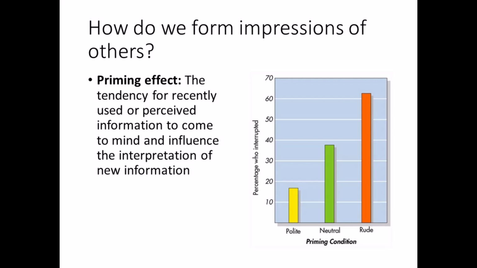Another example is depicted in the graph. Researchers primed their participants with words and then measured their behaviors. The participants primed with rude words were more likely to interrupt others than the participants who were primed with polite words. In the last part of the lecture, you will learn about the confirmation biases that help us verify or confirm our impressions of others.